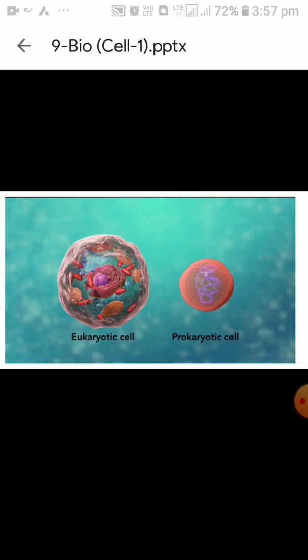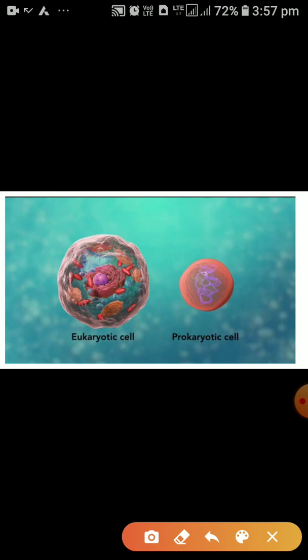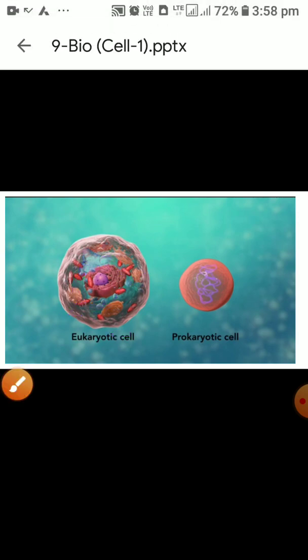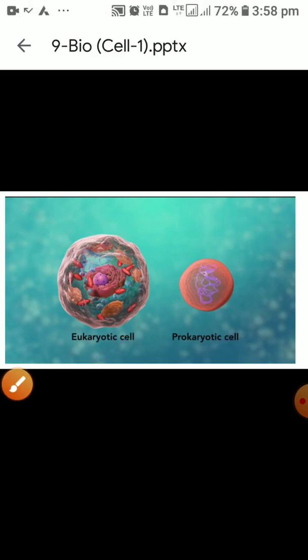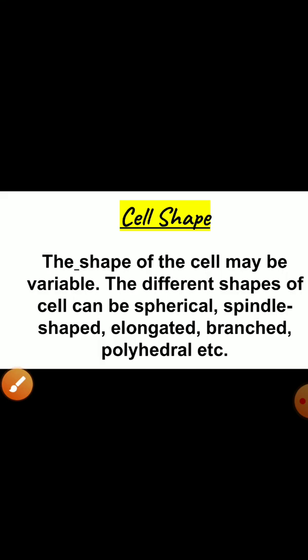And in case of eukaryotic cell, you can see different organelles are there, and their nucleus has a boundary around which the organelles are moving. So this is the figure of eukaryotic cell, and this is the figure of prokaryotic cell.